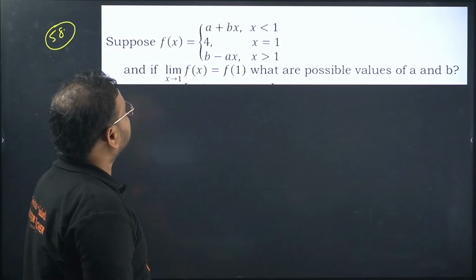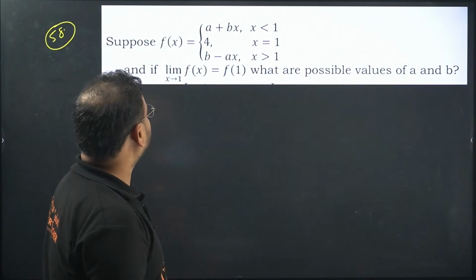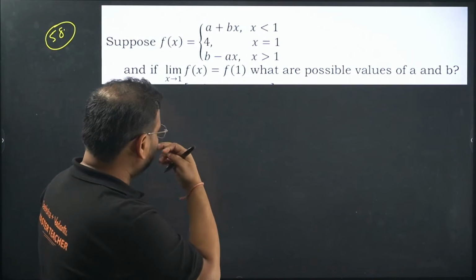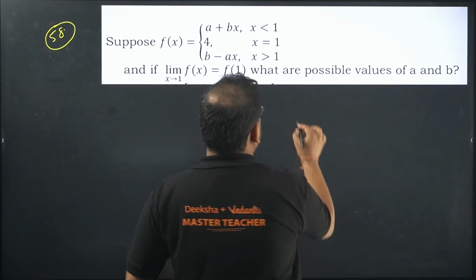Suppose f(x) is in this form, defined at point 1. We are looking for the limit to be equal to f of 1. They have given that. What are the possible values of a and b? Find the limit first, so start with LHL.